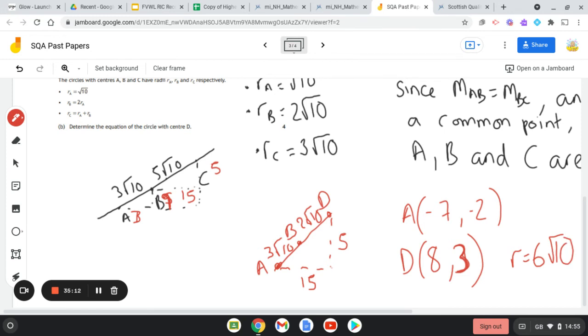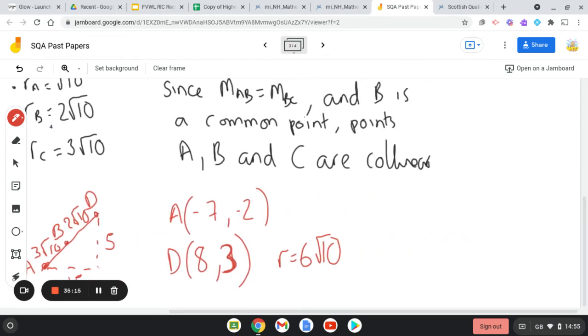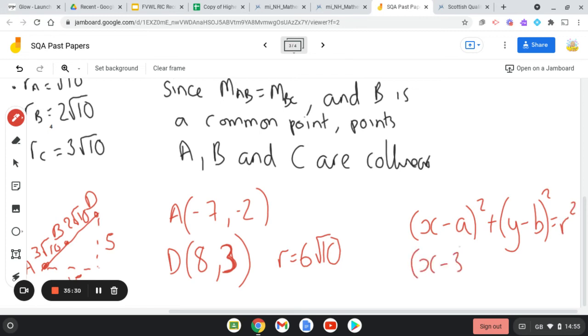So when we come to write the equation of the circle, make sure you pick the right one. It's always this one that we pick when we're making up the equation of a circle, because it's just far easier to use for doing that. We've got x minus 8 all squared plus y minus 3 all squared. And if you square 6 root 10, you're going to get 36 times 10, which is 360. And that would be your final answer.